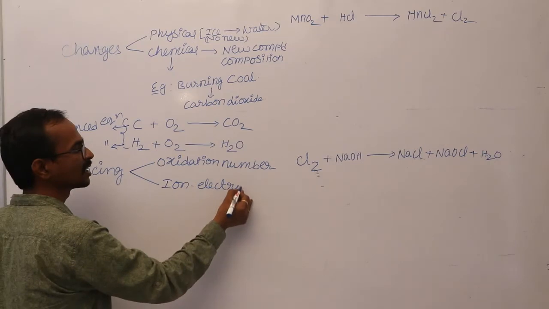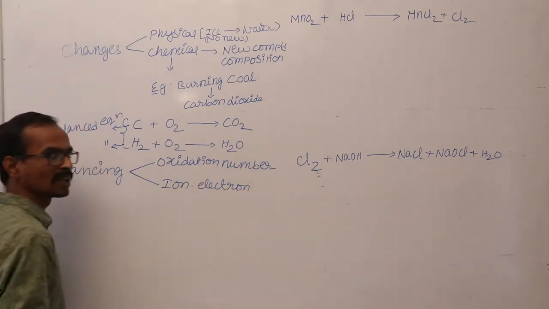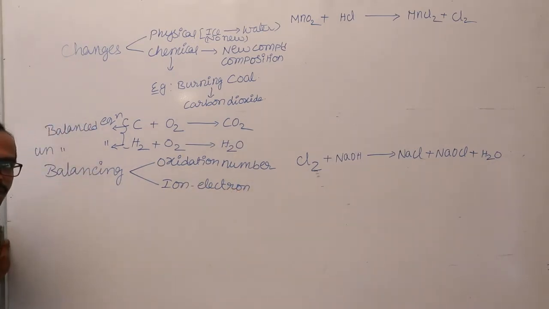Oxidation number method and the ion electron method. Two different methods are used for balancing an unbalanced chemical equation. Apart from this, we also have the trial and error method, but that is not widely used nowadays, and there are no systematic rules and regulations for balancing the unbalanced chemical equation in the trial and error method. So today we are going to discuss these two methods in this video.